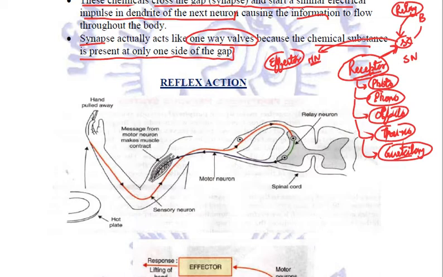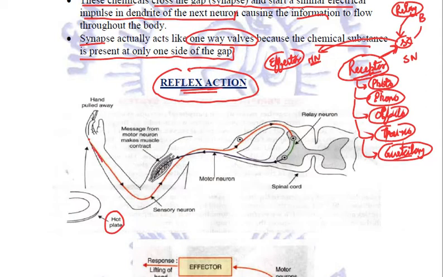But there are certain times when a decision has to be made quickly, when the response has to be given quickly. In such cases, the path of the information taken is called a reflex arc, and that action is called a reflex action. So what exactly is the path of information, or what exactly is a reflex arc? Let us see.